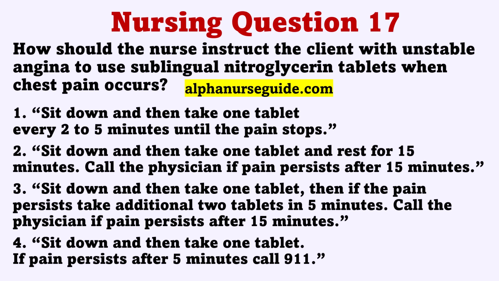The correct answer is 4. Sit down and then take 1 tablet. If pain persists after 5 minutes, call 911. Rationale. The nurse should instruct the client that correct protocol for using sublingual nitroglycerin involves immediate administration when chest pain occurs. Sublingual nitroglycerin appears in the bloodstream within 2 to 3 minutes and is metabolized within about 10 minutes. The client should sit down and place the tablet under the tongue. If the chest pain is not relieved within 5 minutes, the client should call 911.